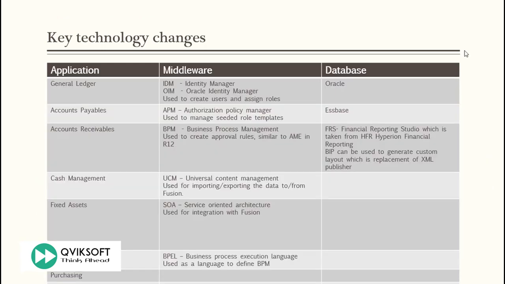So what are the key technological changes which have happened in applications? If you look at the application part, our applications are the same applications which we had previously, but the functionality has been enhanced tremendously. If you have been a user of Oracle General Ledger in eBusiness Suite, and you look at the Oracle General Ledger screens and functionality available in Oracle Fusion GL, you'll be surprised by the ease of use and the kind of functionality available at the tips of your fingers.